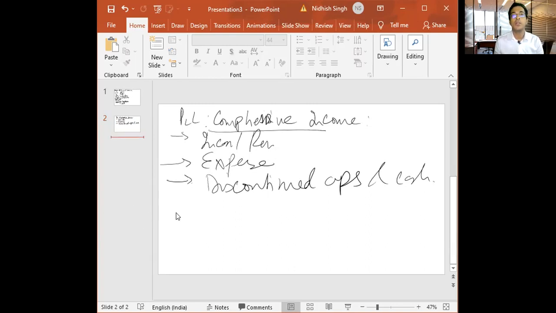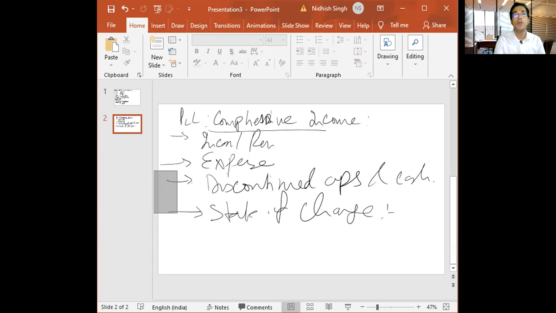Next we need to talk about the statement of changes in equity. Often people call it statement of changes as well. Here we talk about some very specific items, which is total comprehensive income for the period, and that is like pension asset and liability.